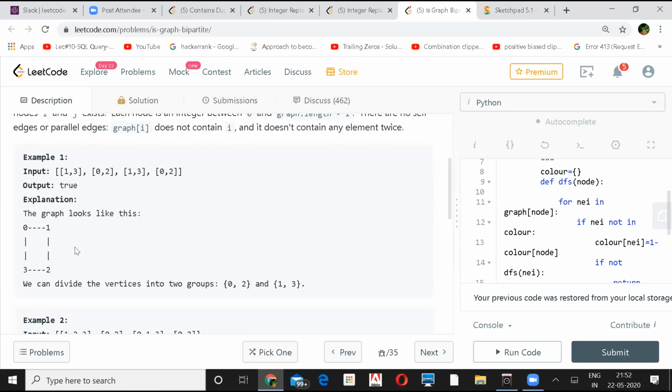And if you are coming from the blue set, all its descendants will be in the red set. You keep checking if they are already there, or already on the opposite side. If they are on the opposite side, you return false. Otherwise, at the end you return true.